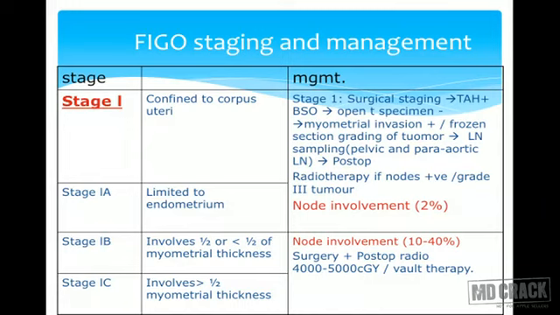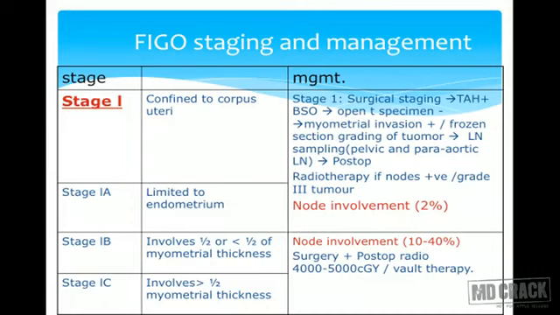If there is myometrial invasion, then you have to see whether the invasion is less than 50% or more than 50%. You can even send a frozen section for grading of the tumor. And this step is important because whether you have to go for lymph node dissection or not is totally dependent on these conditions. If the stage is early, there is node involvement only in 2% of cases. So if there is myometrial involvement present, you have to go for lymph node dissection.